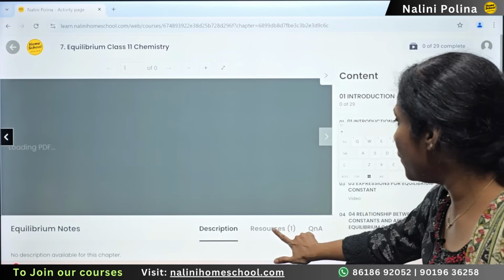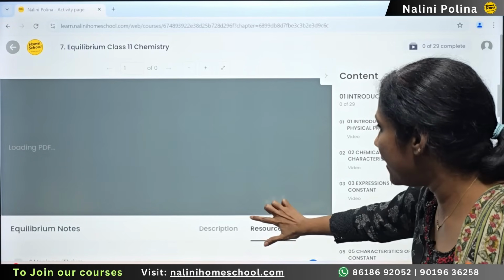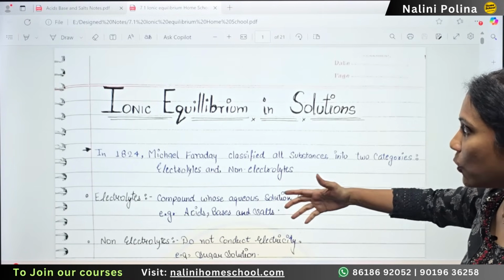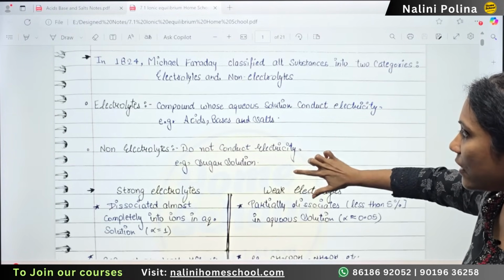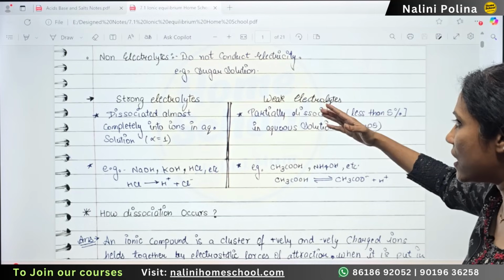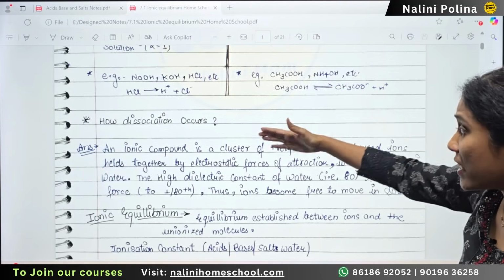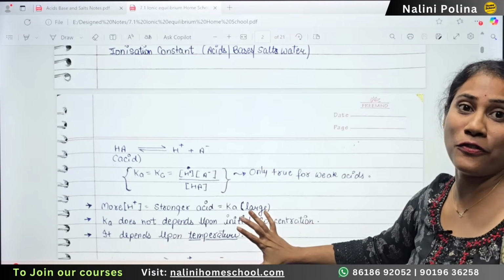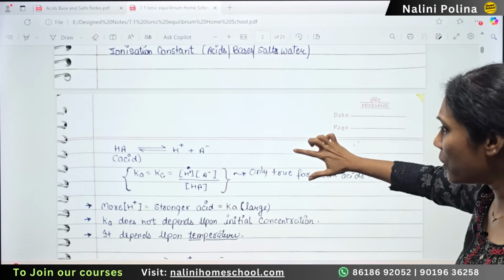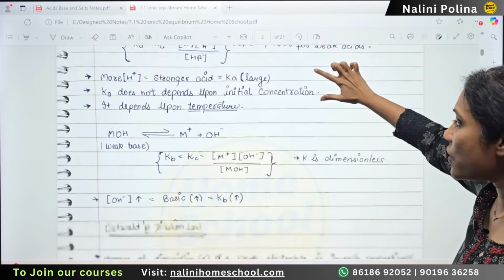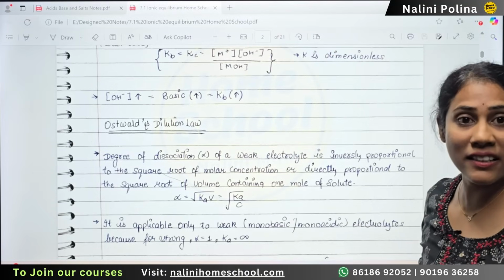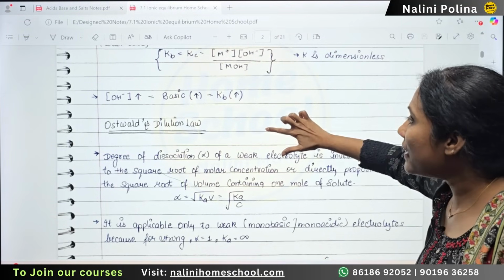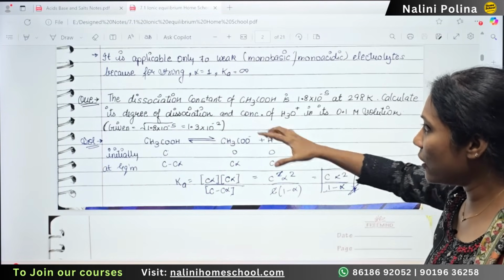So look at the notes, experience the notes here. These are the handwritten notes I gave. From the resources you can download the notes. See guys, this is the ionic equilibrium notes I'm showing you. This is the topper's handwritten notes: strong electrolytes, weak electrolytes, and how dissociation occurs. The moment you read these notes, you don't require any big reference books or NCERT, guys, I'm telling you. Because even for a class 11 student, reading NCERT is very challenging. He or she does not understand anything.